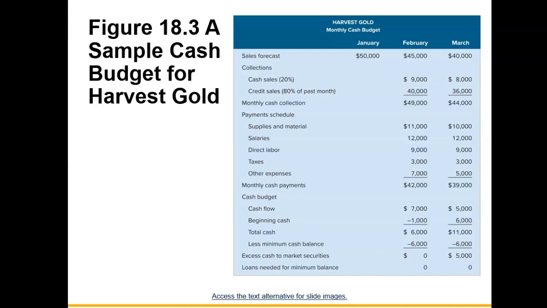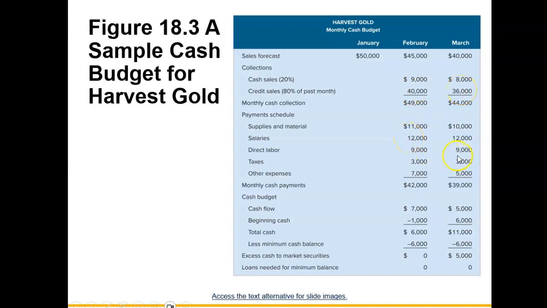So here we see a sample cash budget for a company called Harvest Gold. It shows the projected sales forecast for the first 3 months of the quarter. It shows the amount we expect to collect in sales each month of the first quarter. It shows the actual cash outflow. So here you have your cash inflows.